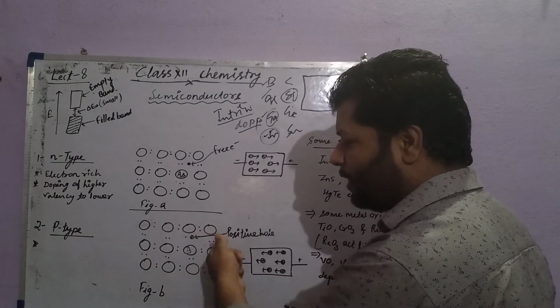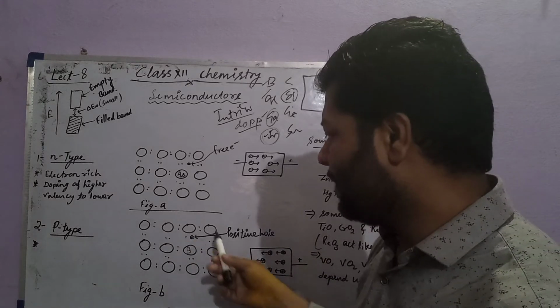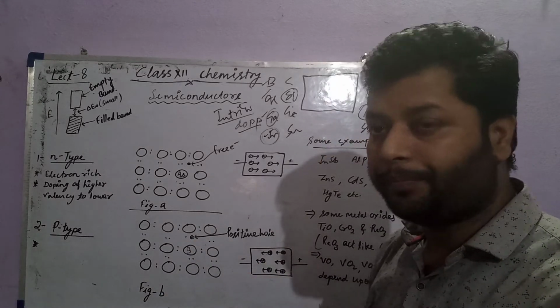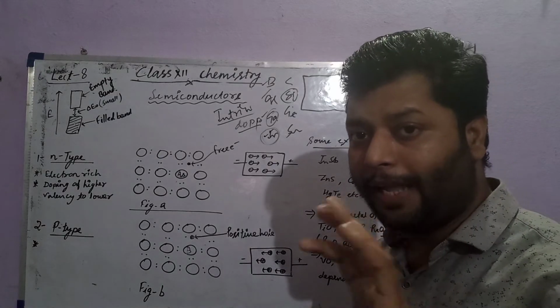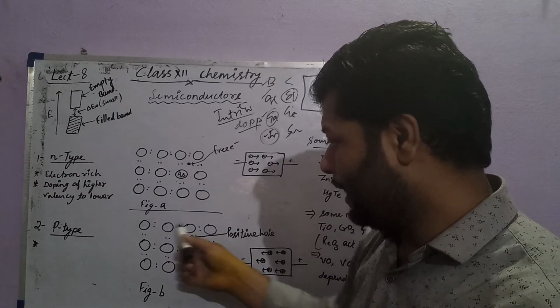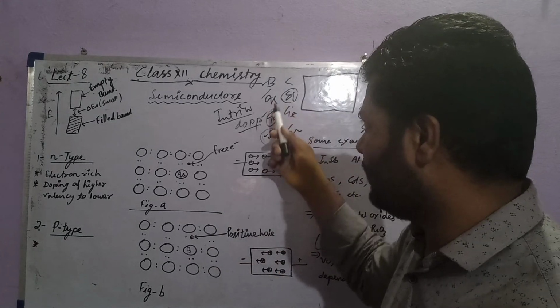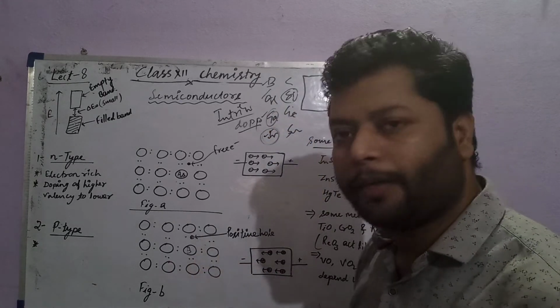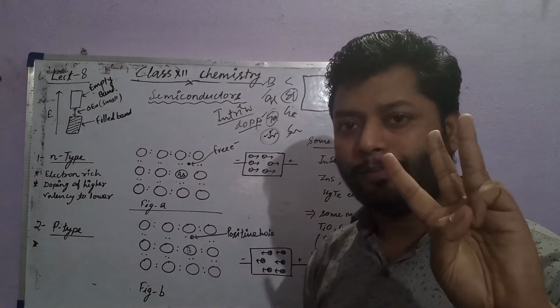Suppose all this solid crystal is silicon crystal, all atoms belonging to silicon or germanium, 14th group, having 4 electrons in the valence shell. And we dope a material of lower valency, suppose boron or aluminium. I am taking boron, having 3 valence electrons.